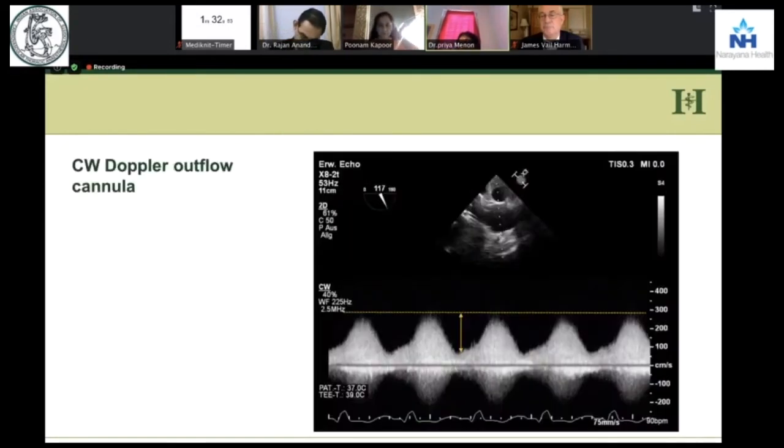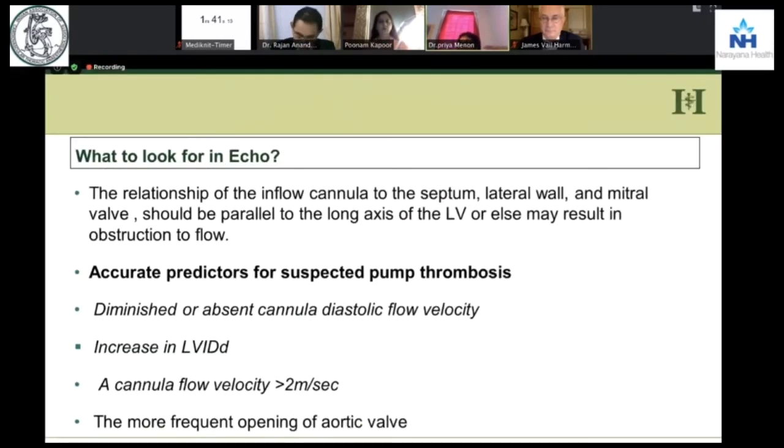And we do a continuous wave Doppler in the outflow cannula, and we see that the systolic velocity is very high. So what are we supposed to look for when we have such a patient? When you have a suspected pump thrombosis, the predictors are the systolic to diastolic velocity is high, the left ventricular end diastolic diameter is big, and the aortic valve opens with each and every beat.